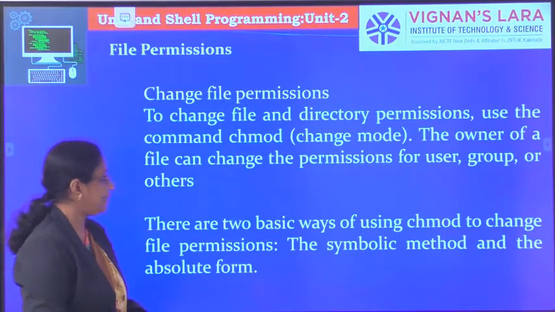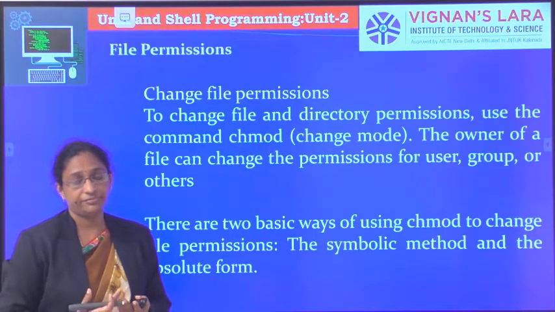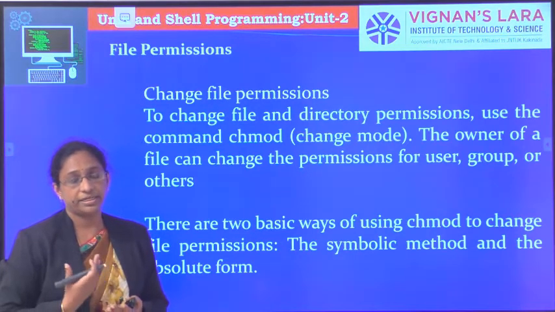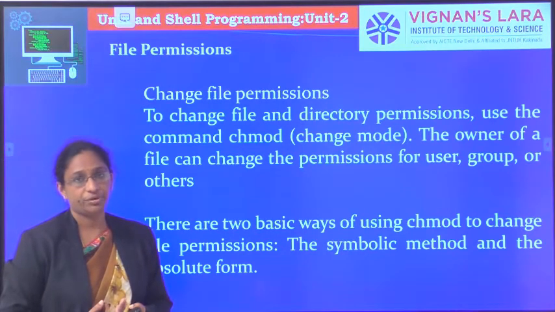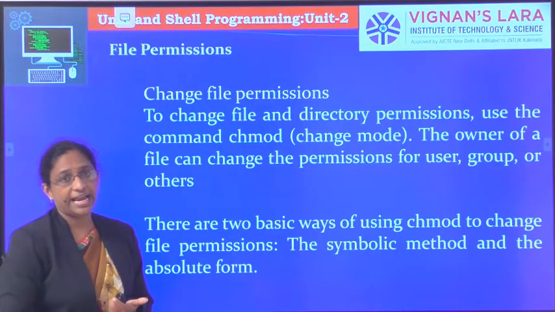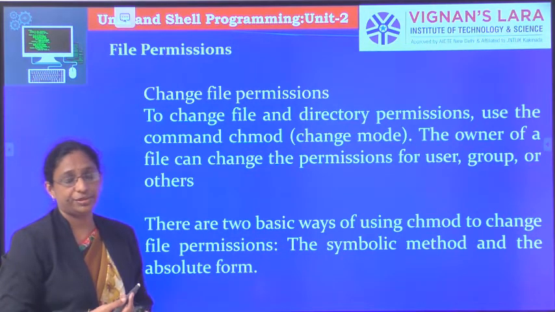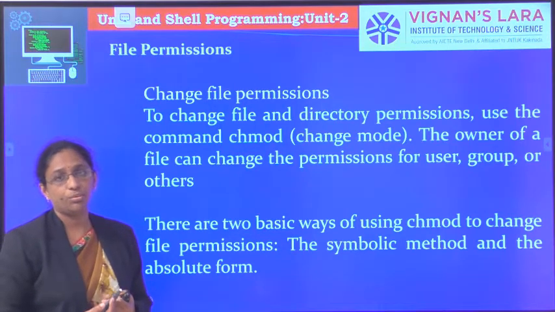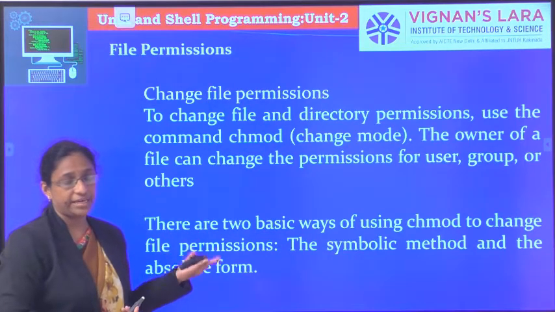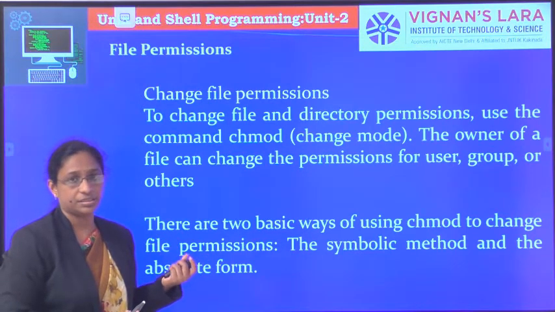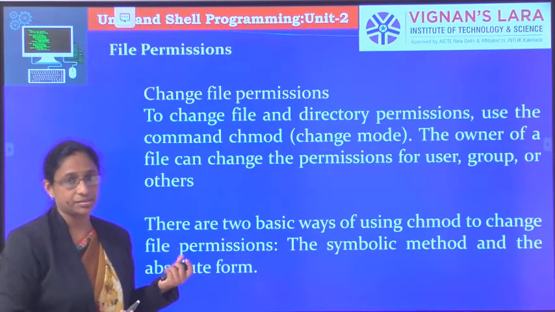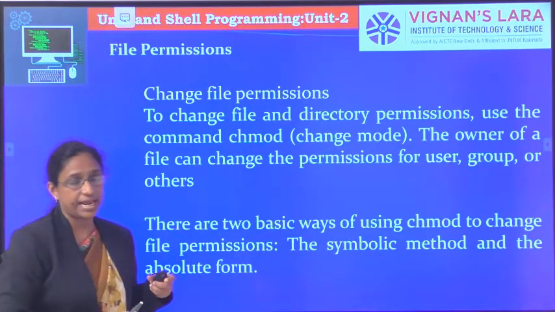In the previous class we have seen the different permissions, the different categories of users, and the different types of permissions that can be given. We have 3 categories of users. Users are the owners of the file. Then we have the group, which is multiple users who can access particular files, and all the users in that group are given the same access.